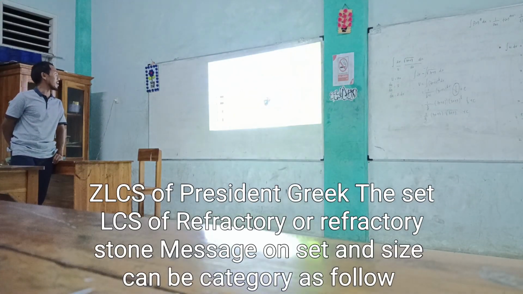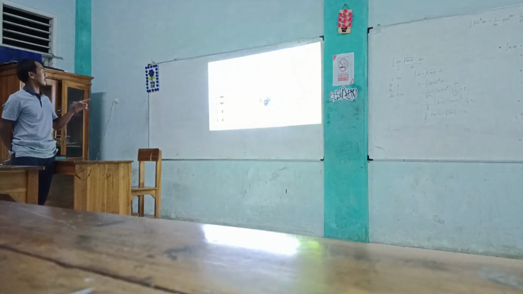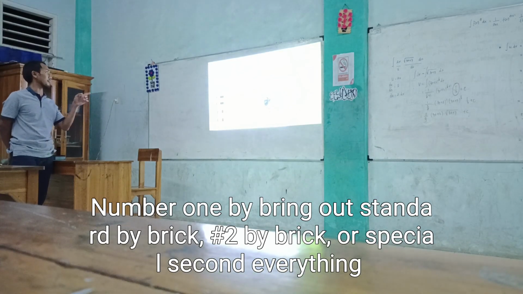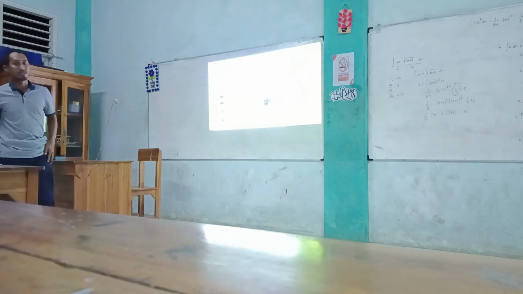Shape and size of refractory brick. The shape and size of refractory brick or refractory stone can be categorized as follows. Number 1, standard fire brick. Number 2, special shape fire brick.